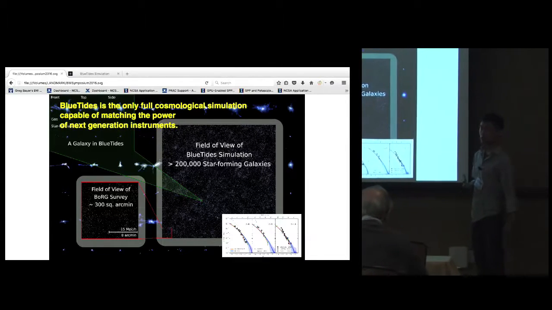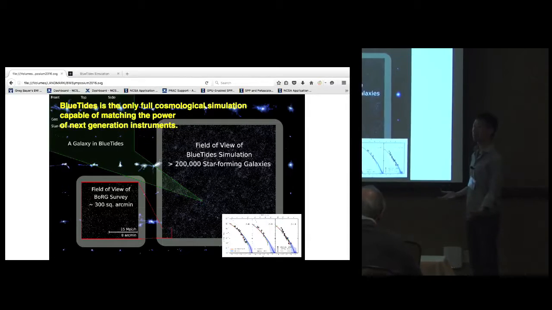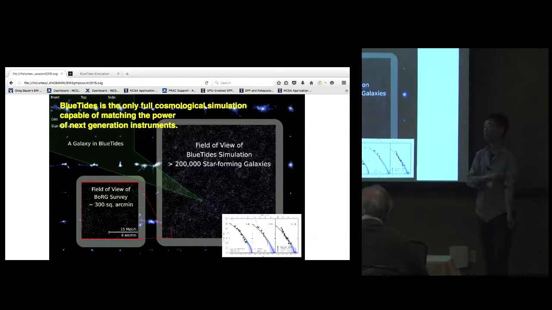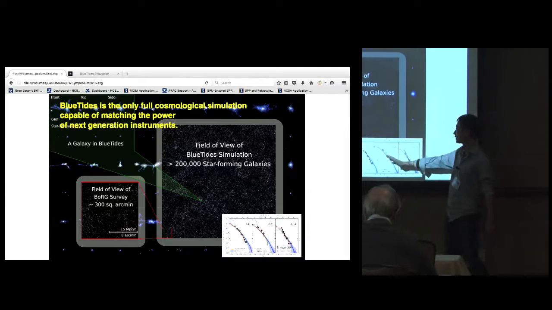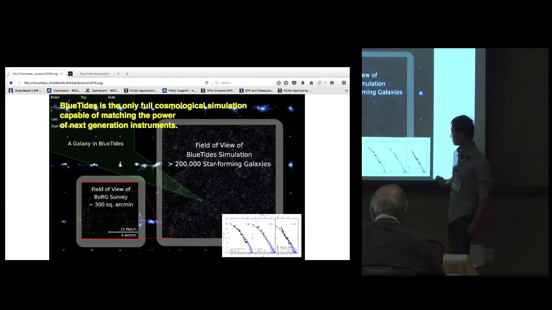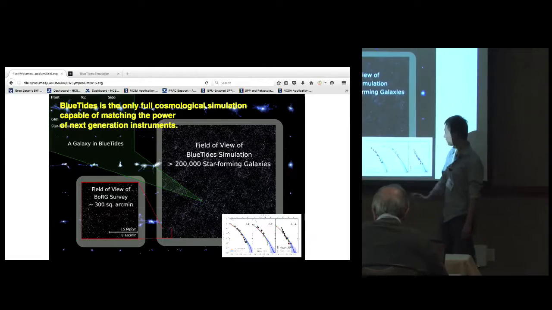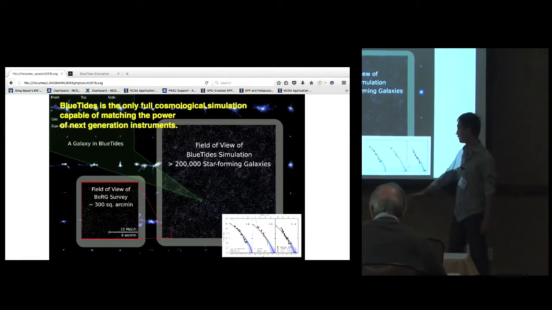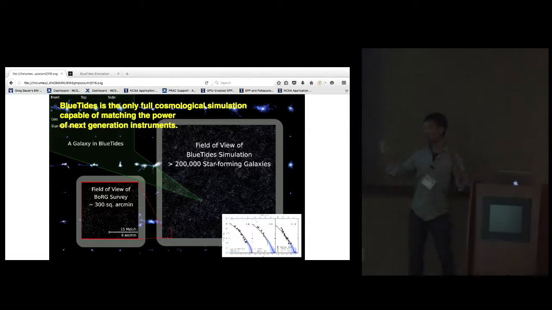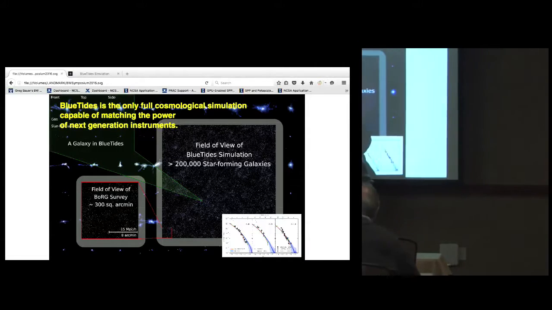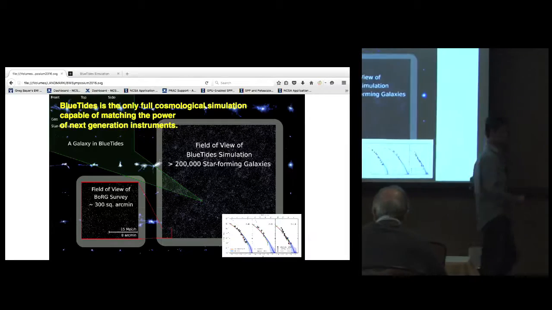The model in BlueTides is not something we came up with. It is the model that predicts low redshift galaxy formation relatively well. Even at high redshift, where we have observational data, BlueTides agrees really well with observations. But because the volume of BlueTides is bigger than observation, we can make predictions with it.